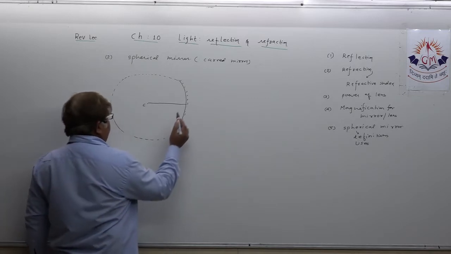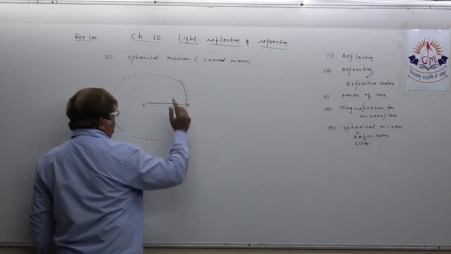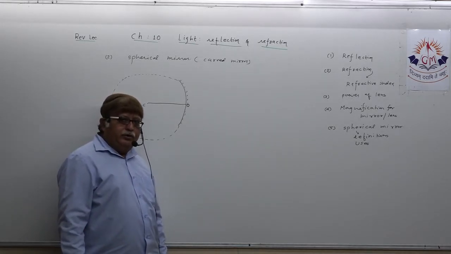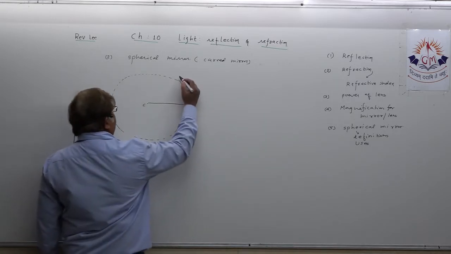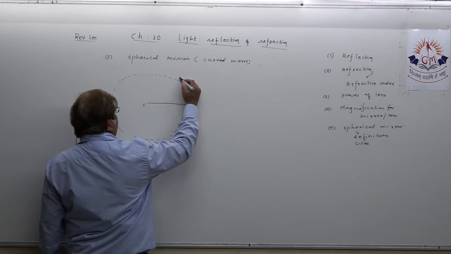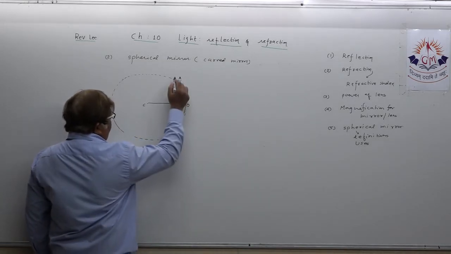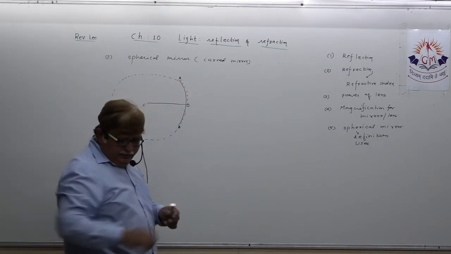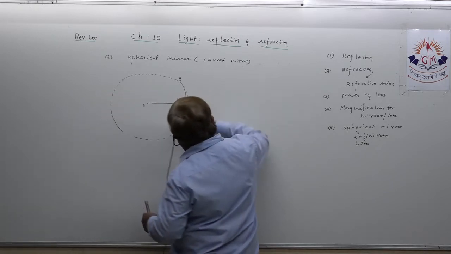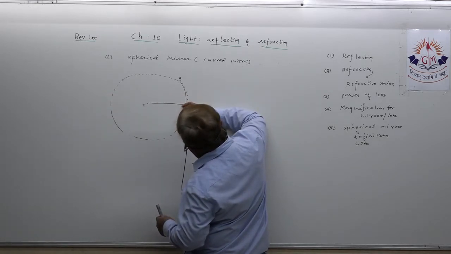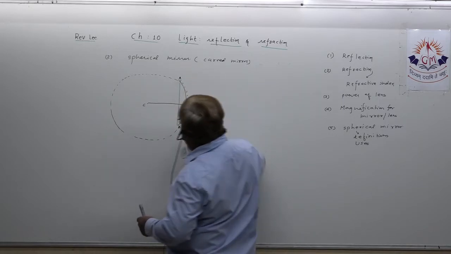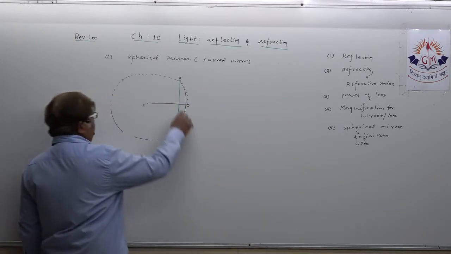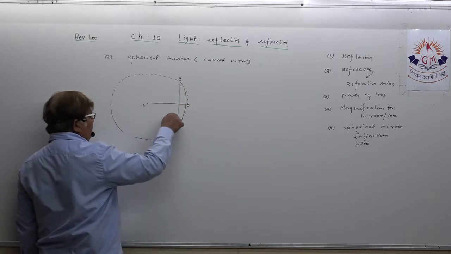Now the next one, O, optical center. The center of the mirror is known as optical center. Suppose I say here A, and here B. This distance, if I join, is actually the diameter. Understand, that is called aperture. So how will you define it? The diameter of a spherical mirror is known as aperture.